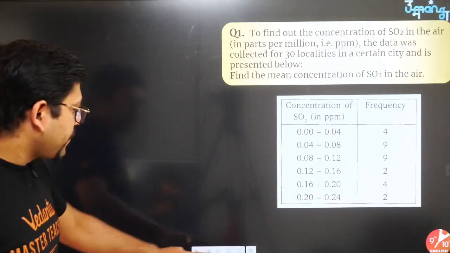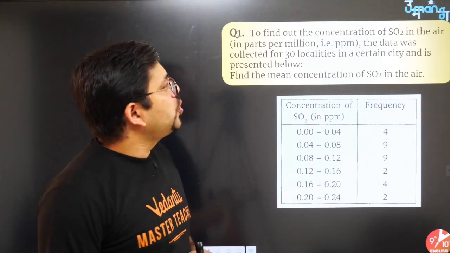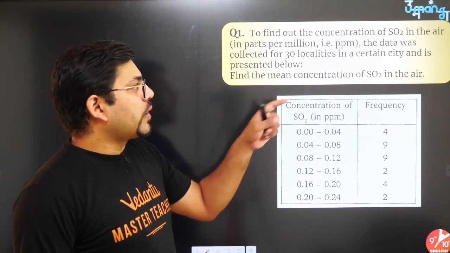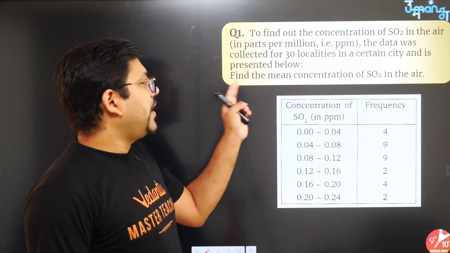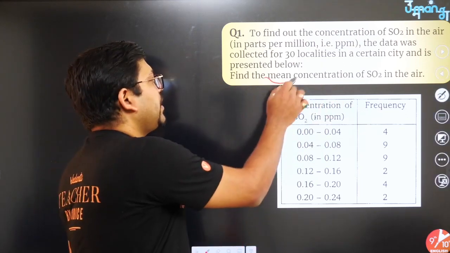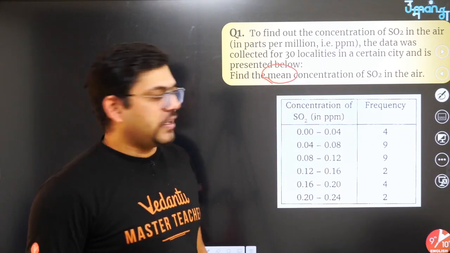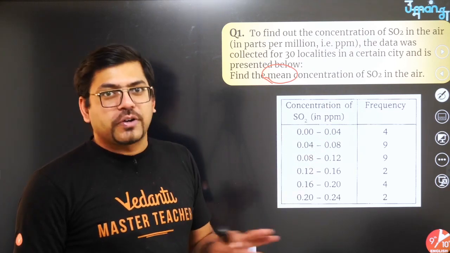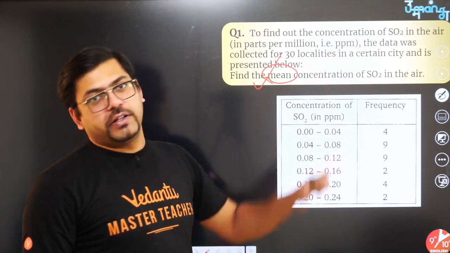First question on your screen says: find out the concentration of SO2 in the air in ppm. The data was collected for 30 localities in a certain city and is presented below. Find the mean concentration of SO2 in the air. The word mean is important because the question is asking us to find the mean of this data. What this data is about, we don't have to worry about. We just have to find the mean.